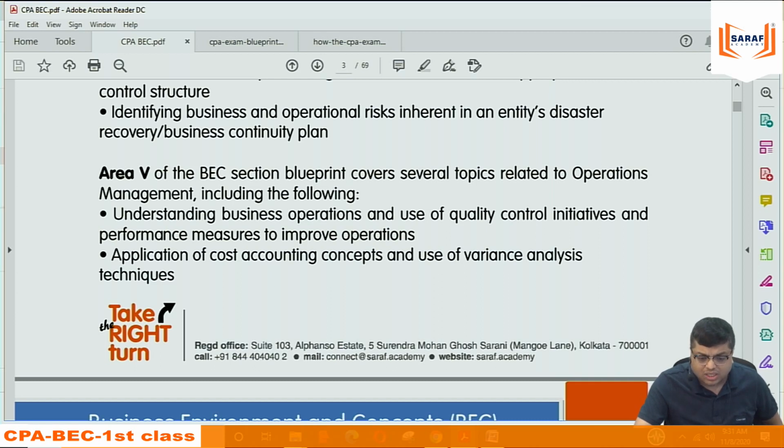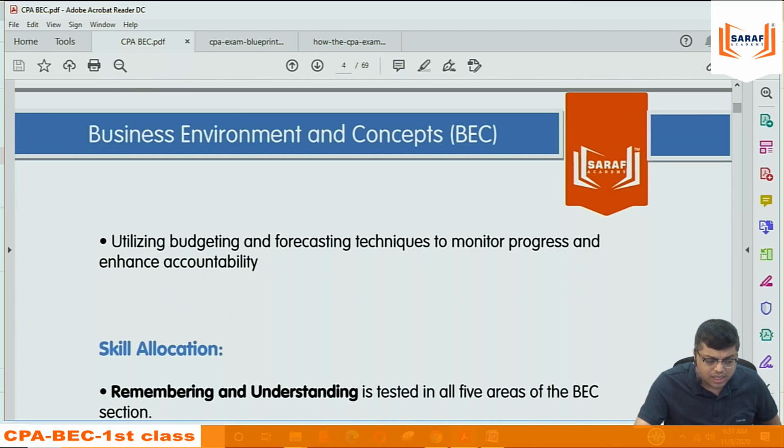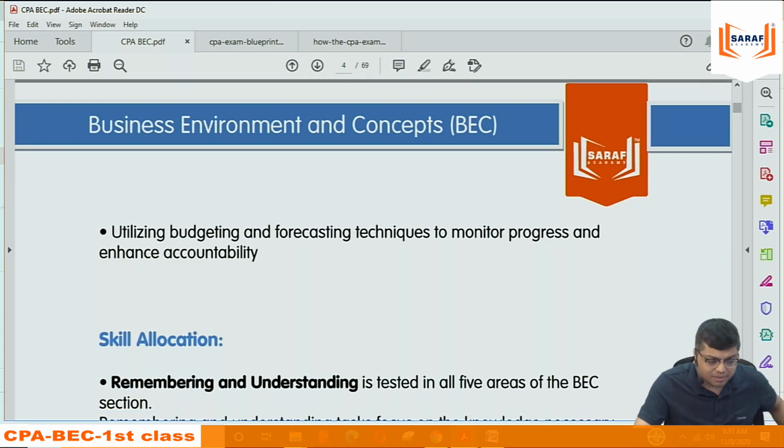The fifth is costing: budgets, standard, variance, performance evaluation. Whatever we study in costing in say CA final, CA inter, whatever the costing portions are, that is included in the fifth area. So the 5 areas are there.